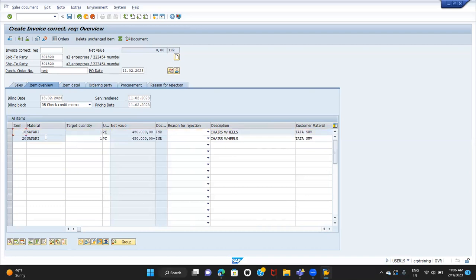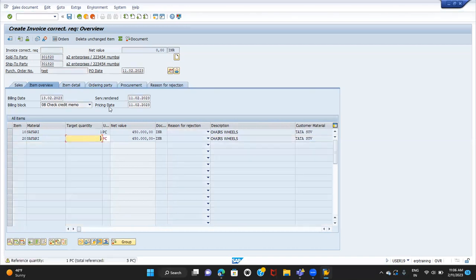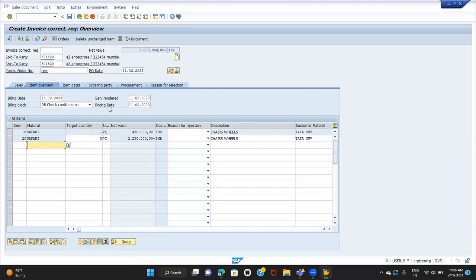This is the original quantity which we charged him. The second item is how much you are going to charge, or how much you want to correct, whether it is quantity or price, whatever. For example, I want to make it 5. That means the customer was charged only for 1 quantity, but he is about to be charged for 5 quantity. If you see here, I'm just changing the amount to 5. So the amount is coming as negative. That means we are going to charge him a debit now.